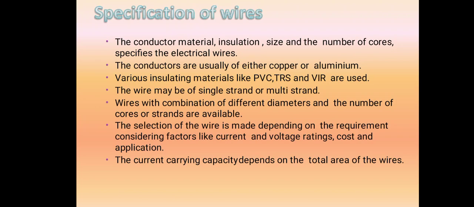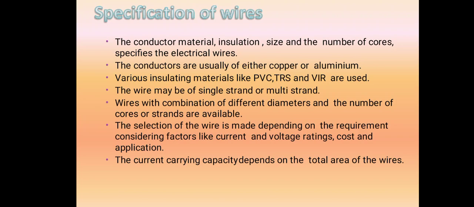The wire may be of single strand or multi strand. So single strand or multi strand means the number of conductors present in the single wire. Wires with a combination of different diameters and the number of cores and strands are available. The selection of wire is made depending upon the requirement, considering factors like current and voltage rating, cost and application. If you go for a high power rating machine, the number of conductors is going to be increased. The thickness of the wires is also increased. So it is based on the application. We are going to select the corresponding wire.